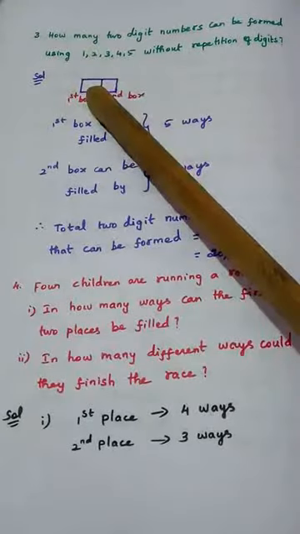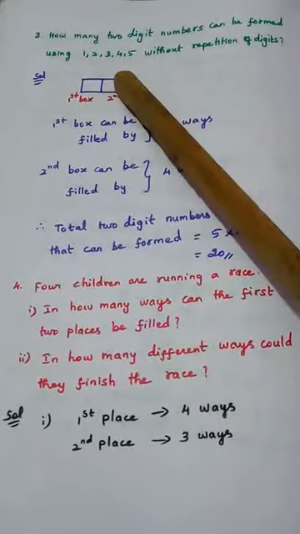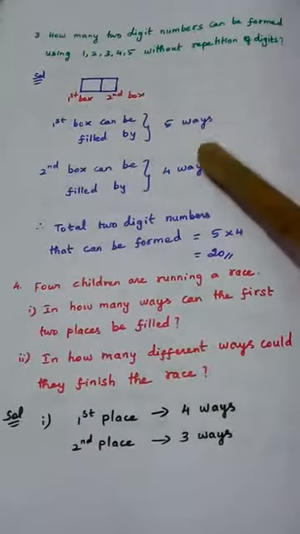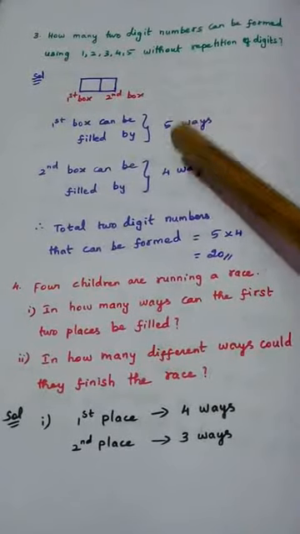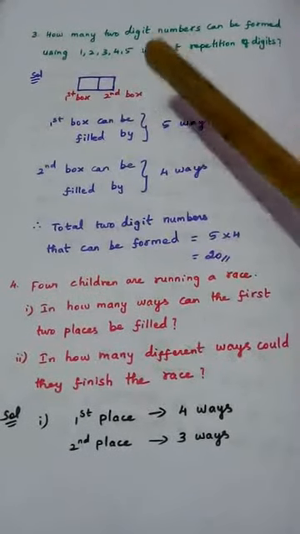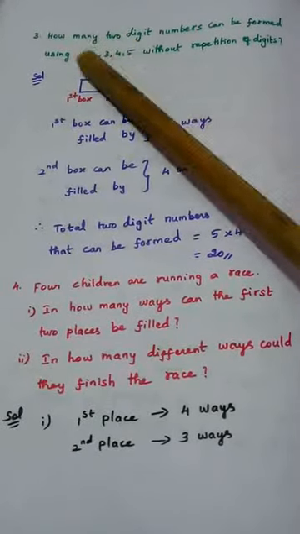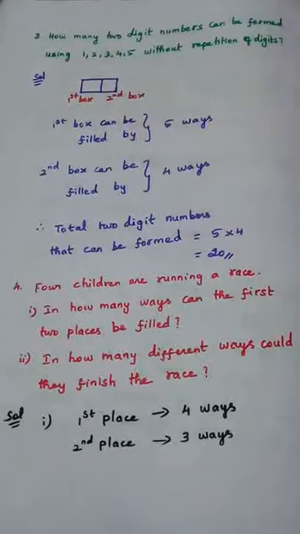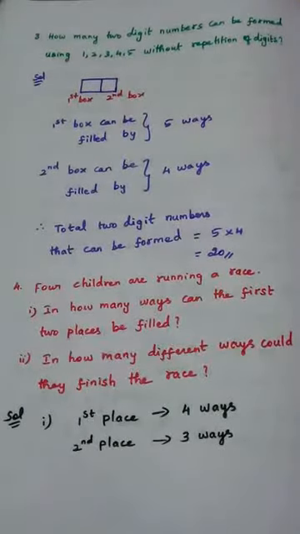Similarly, if I fix 1, again I can change 4 numbers in the second box. So this comes under the product rule. We multiply these 2 numbers, 5 into 4. 20 two-digit numbers we can form using these 5 digits, using the product rule.